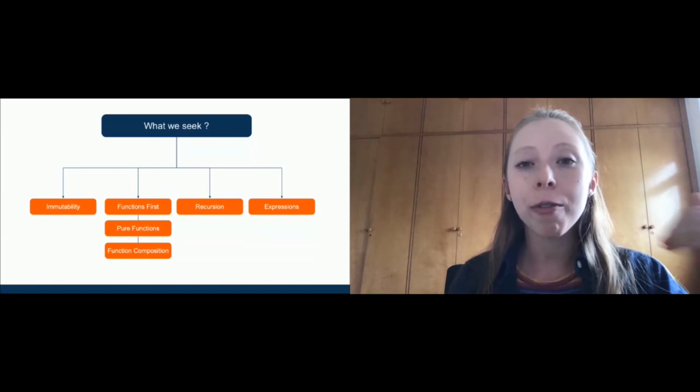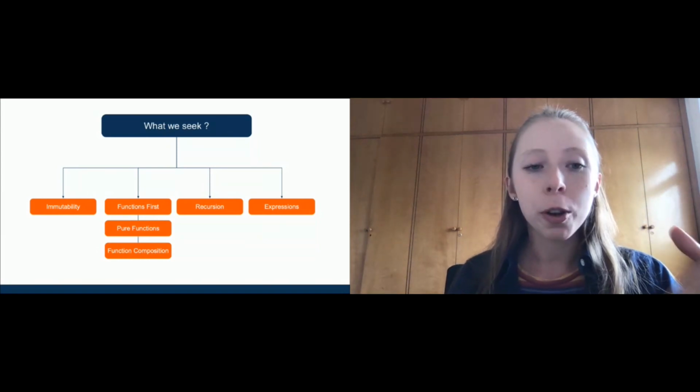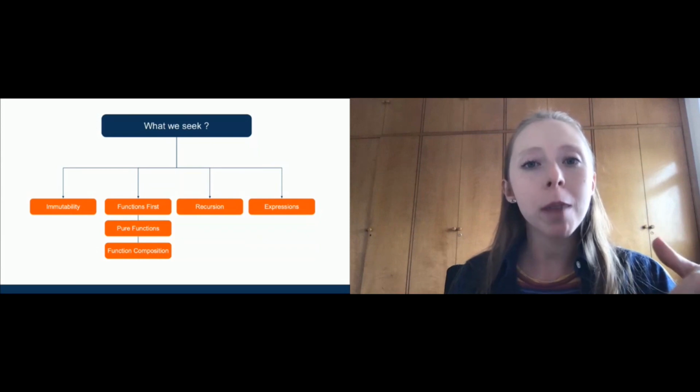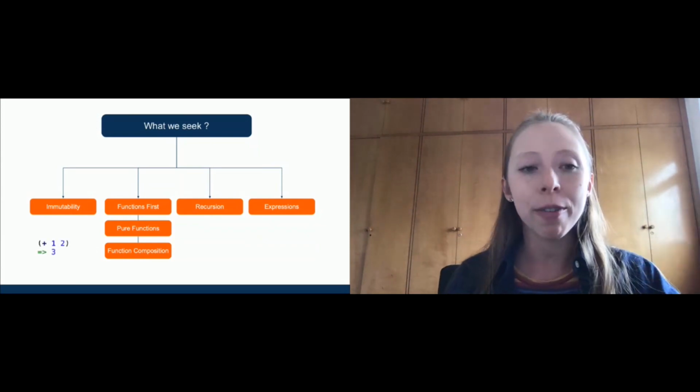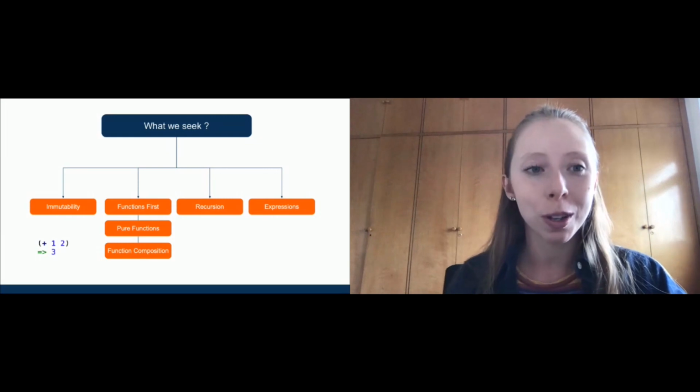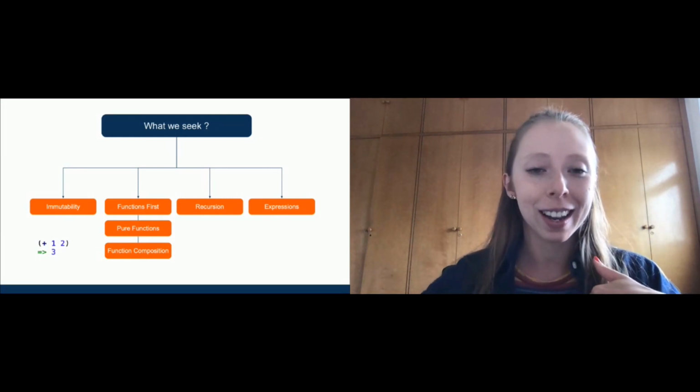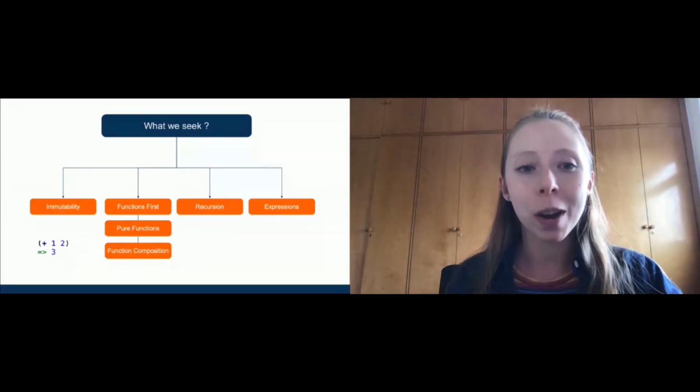So we want to have pure functions. Pure functions are functions whose results we are able to predict. For example, if I have an addition, 1 plus 2 is always going to result in a 3. So I'm able to predict that. That's what I want.